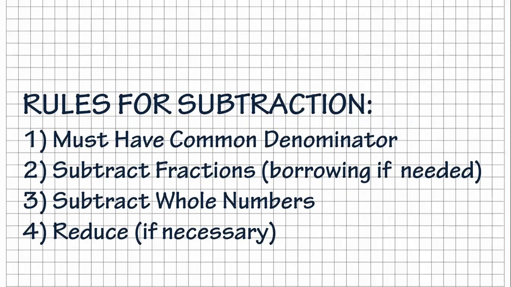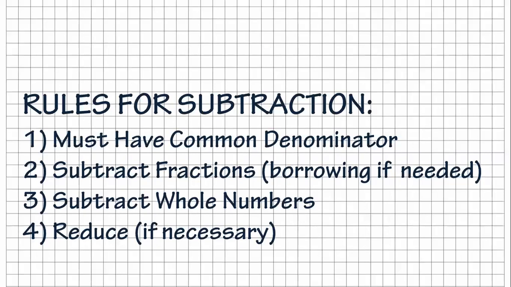In subtraction, sometimes you have to borrow. It's not just going to be your same number. You might have to borrow something. If you don't have the whole amount there, you might have to borrow a small portion. So that's going to be a little bit different. Then you're going to subtract the whole numbers and reduce if necessary. So those are your rules. Again, if you have these somewhere, you can write them down. That way you can make sure that you're doing all the skills that you need to do there.